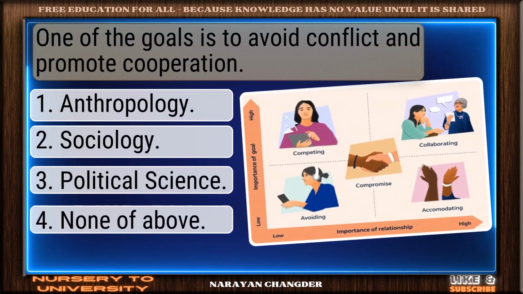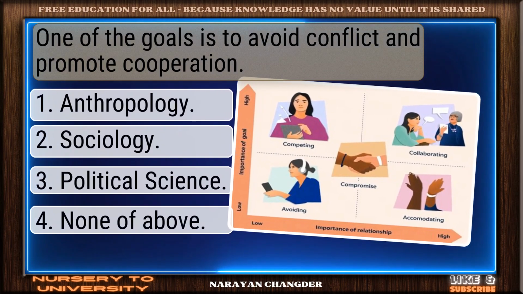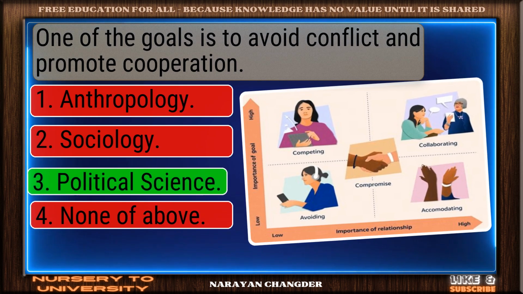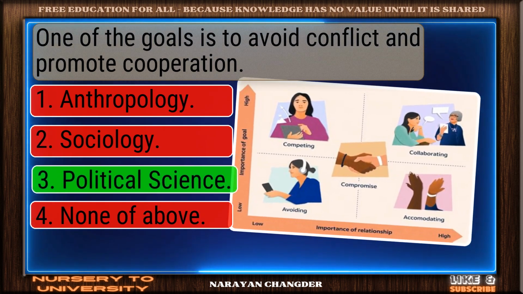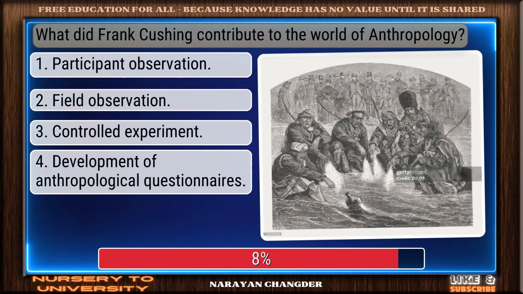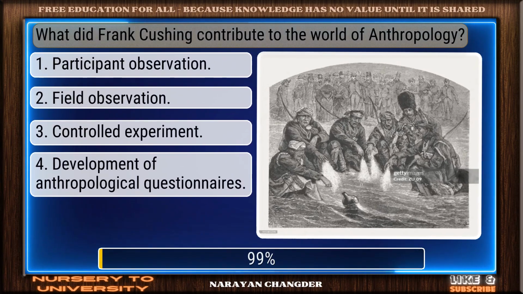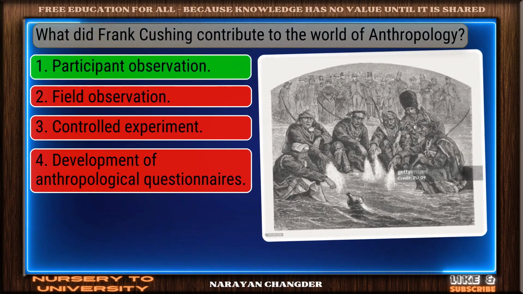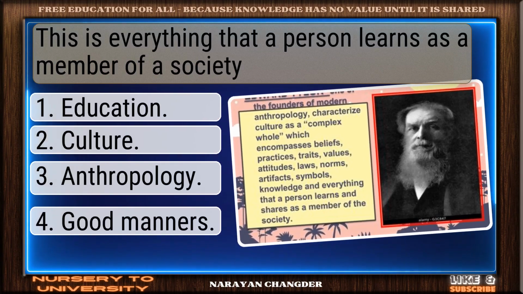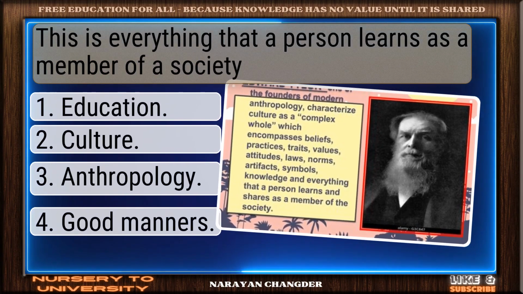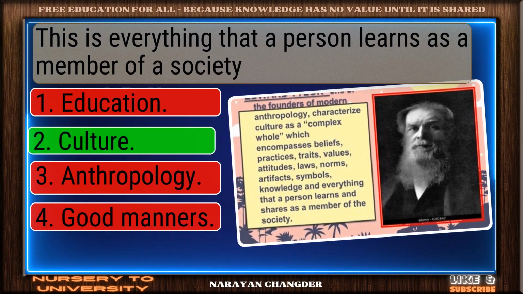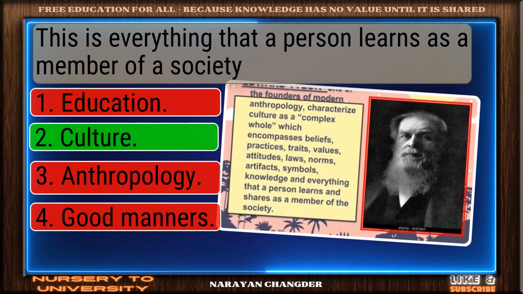One of the goals is to avoid conflict and promote cooperation. Valid point. Political science is true. What did Frank Cushing contribute to the world of anthropology? Great thinking. Participant observation is the right choice. This is everything that a person learns as a member of a society. Clear logic. Your choice culture is sound.